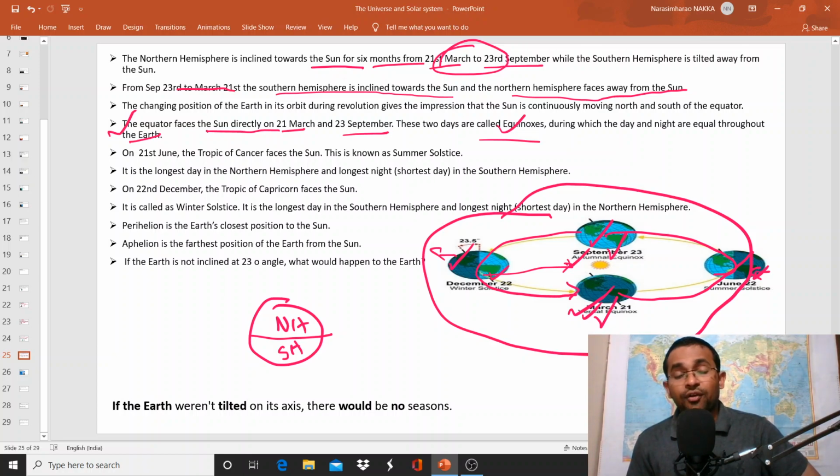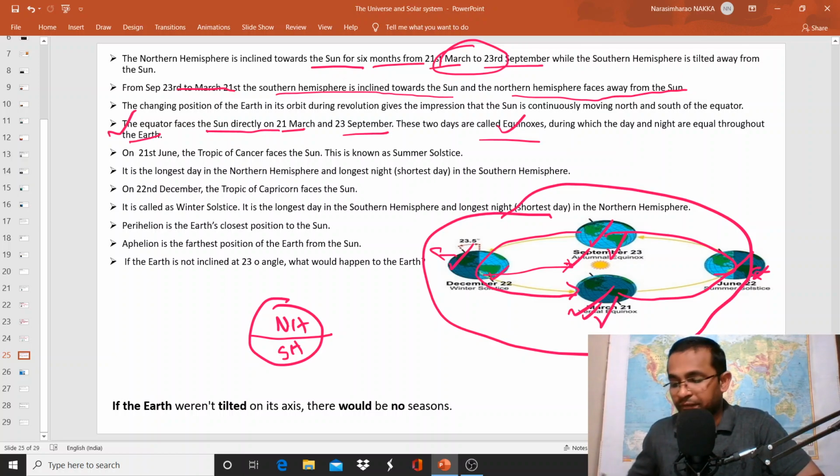And in the remaining period, all the places on the earth do not experience equal duration of day and nights. For example, if you take the northern hemisphere, in summers, the northern hemisphere experiences long days and short nights. And in winters, the northern hemisphere experiences short days and long nights.